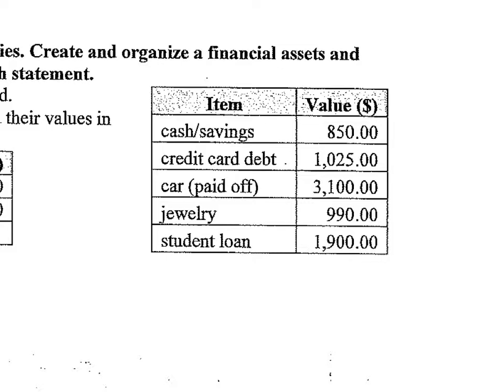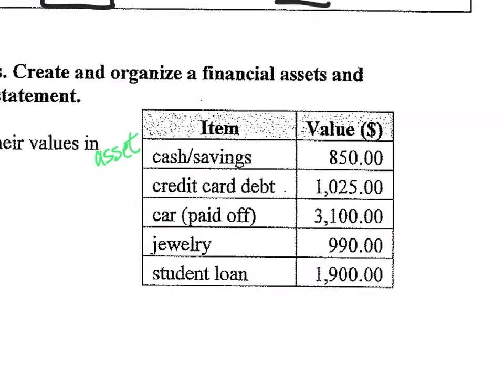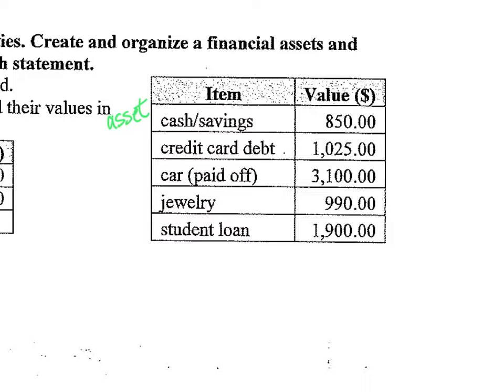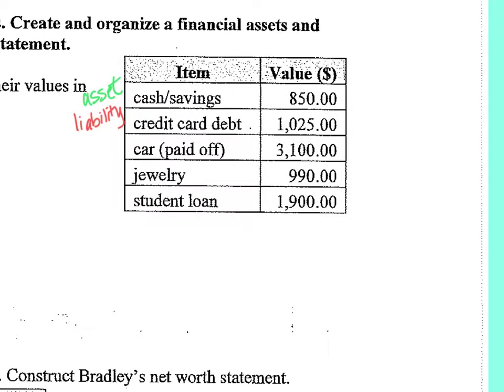Okay, so if it's cash or a savings account, that's an asset because that's money that you have. Okay, what if it's credit card debt or any kind of debt? Negative net worth. Negative, so that would be a liability. Liability.